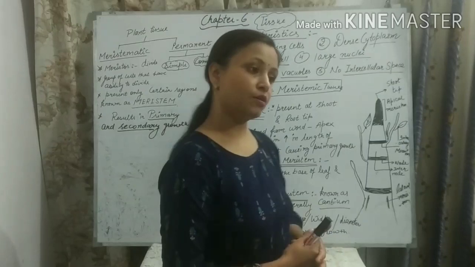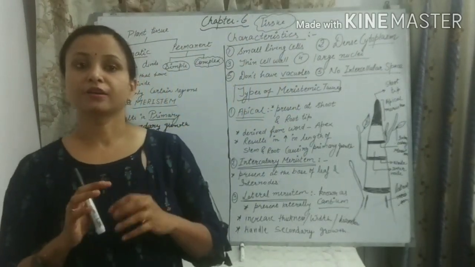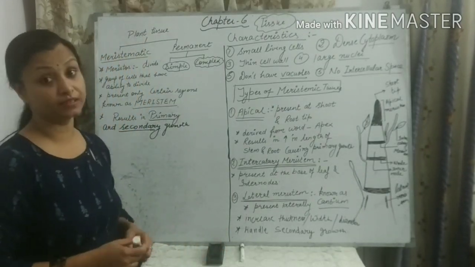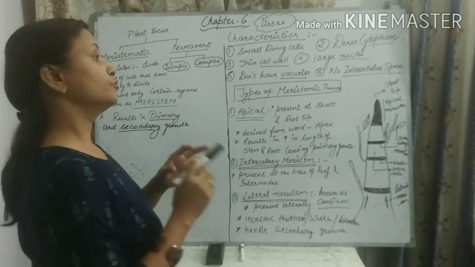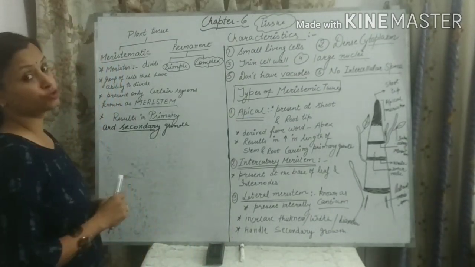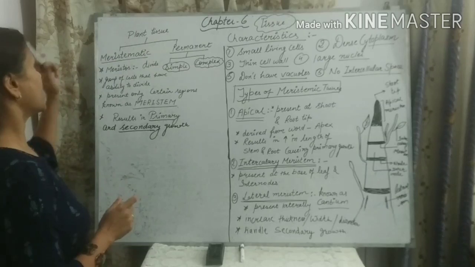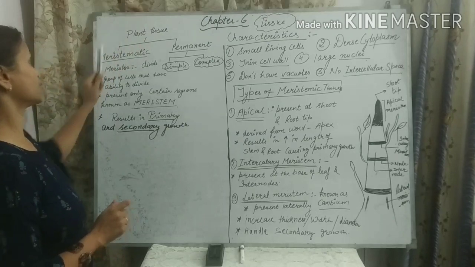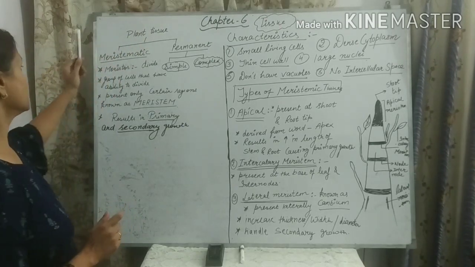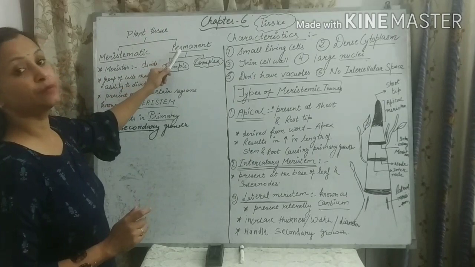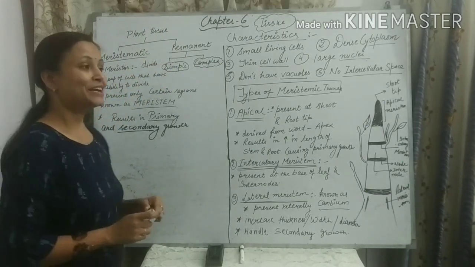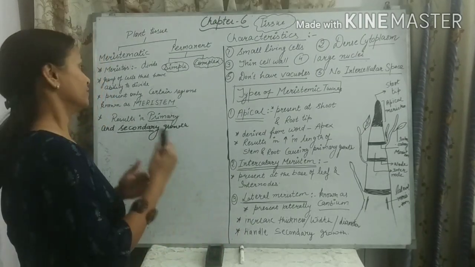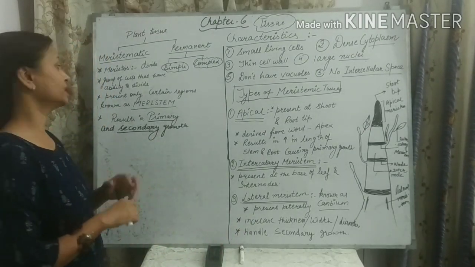Okay students, now let's start today's topic. Today's topic is also very interesting, and in it you will definitely learn a few new terms, which will be very interesting for you. Today's topic is about plant tissue. Plant tissues are broadly classified into two groups, that is meristematic tissue and permanent tissue. You might be wondering what these names are. These are very new to you, but when you revise these terms you will definitely learn them.